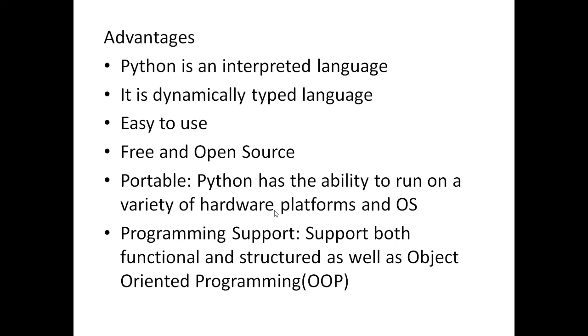Normally in Java and C++, whenever we declare a variable, we have to specify int a, string s, or float e, whatever you are doing. But in Python, we are not required to specify the type of variable. The type of that variable will be assigned dynamically based on the value.